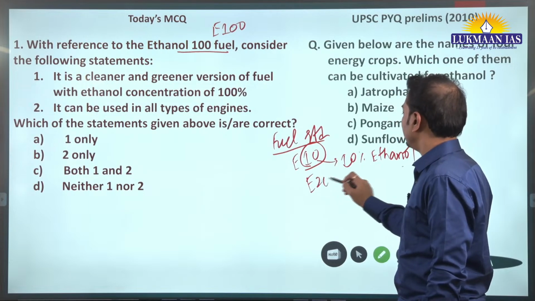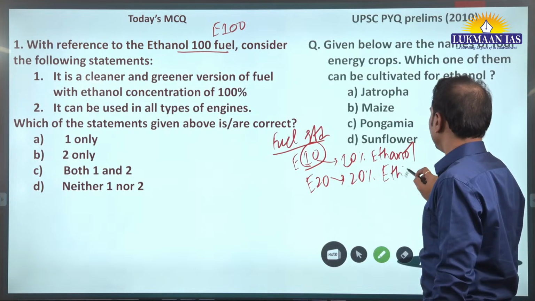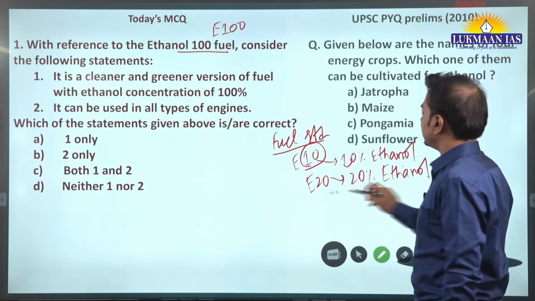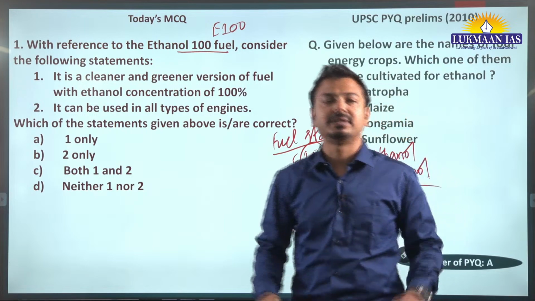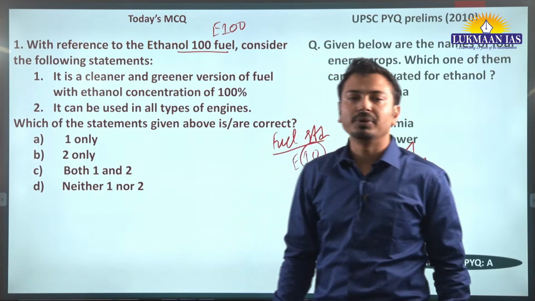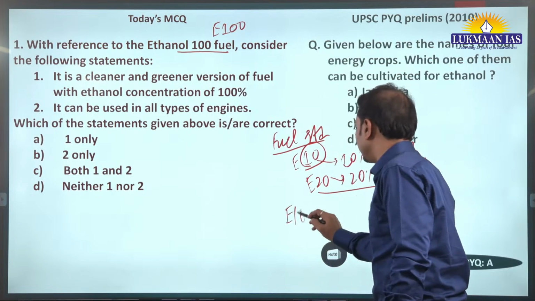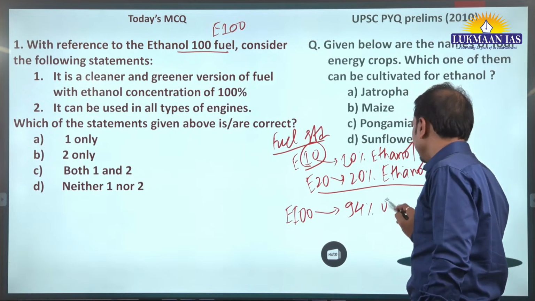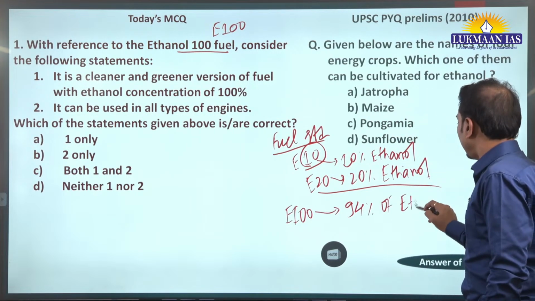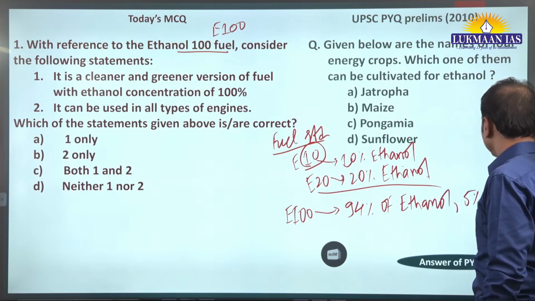E20 means 20% of ethanol blending with petrol. But does E100 mean it is 100% ethanol and there is no other component in that fuel? No. E100 means basically it is having around 94% of ethanol and 4 to 5% of petrol.